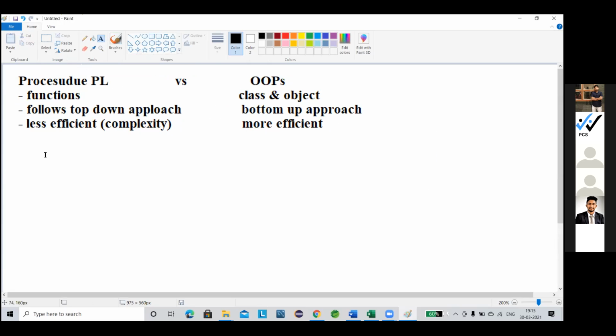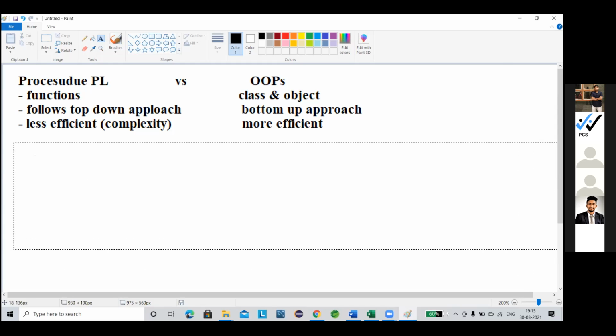So this is the basic difference between procedural programming language and object-oriented programming language. Remember all the time that procedural programming languages are those which only follow the function calls. Now coming to the object-oriented programming language.